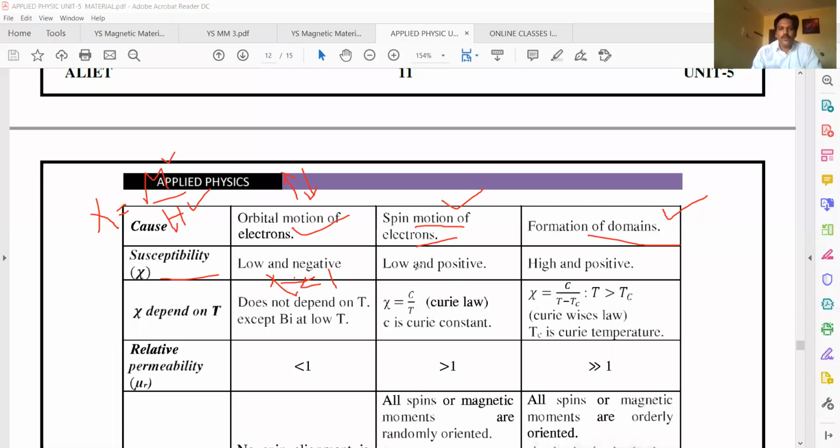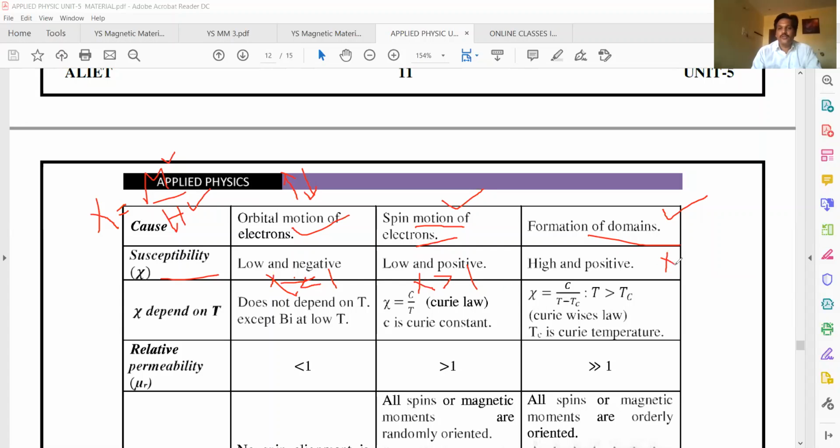Here in paramagnetic it is low and positive, due to the spin motion of partially filled electrons. These electrons are randomly oriented, and by application of the field, it shows some magnetism. That's why chi is positive, even though it is low. Here in diamagnetic it is low and negative, and in ferromagnetic it is high and positive.